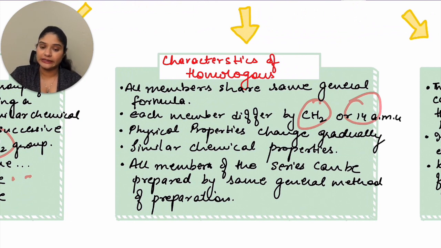All members of the series can be prepared by the same general method of preparation. That means if you're using, let's say, propanol, similarly you can use adjacent compounds of the homologous series, and you can get adjacent outputs in the products. When we do the preparation of alkanes or alkenes, you'll have a better understanding of what I'm talking about.